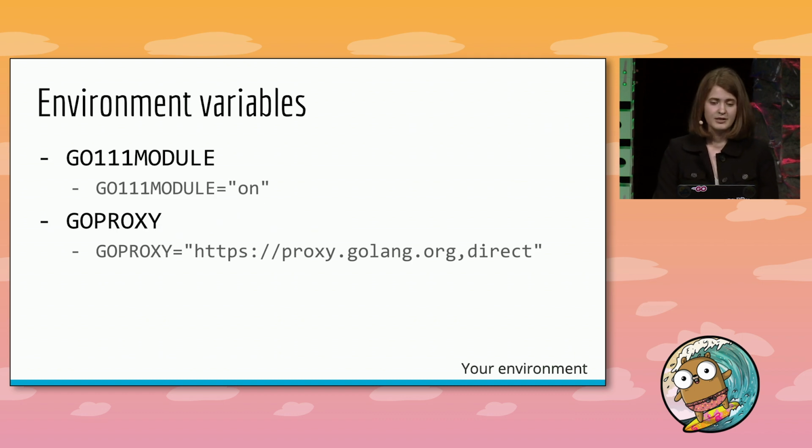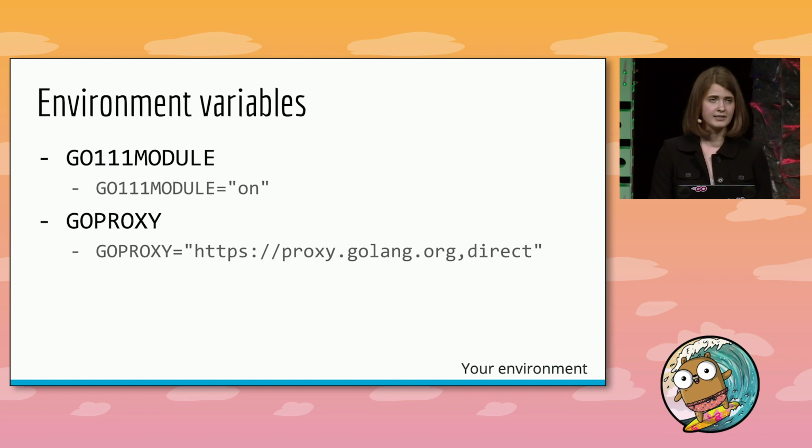Under the hood, the Go command has a few environment variables that can be configured that you should be aware of. So GO111MODULE and GOPROXY have been around since Go 1.11, so you may have seen these before. You can set GO111MODULE to on to enable module mode everywhere, or you can just leave it at auto if you want to. And you can set GOPROXY to a proxy of your choice to get picked up by the Go command when in modules mode.